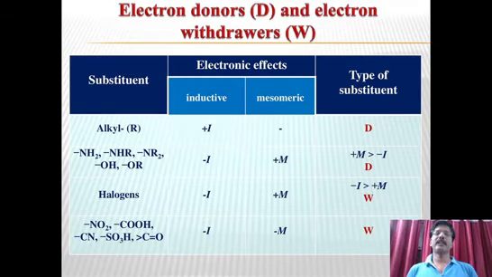So this is how we can compare whenever there is an ambiguity with minus and plus natures, that is withdrawing nature on one side and releasing nature on the other side. Then there is one thing which dominates, and the dominating factor will decide its properties. So this table will clarify how to decide which group finally behaves as an electron donor or electron withdrawer. You can see the last type of substance, alkyl, is a donor, and this is a donor, and this is a withdrawer, and the last is also a withdrawer.